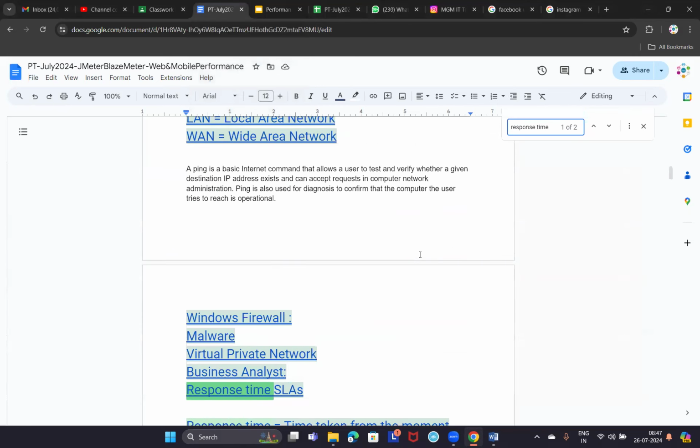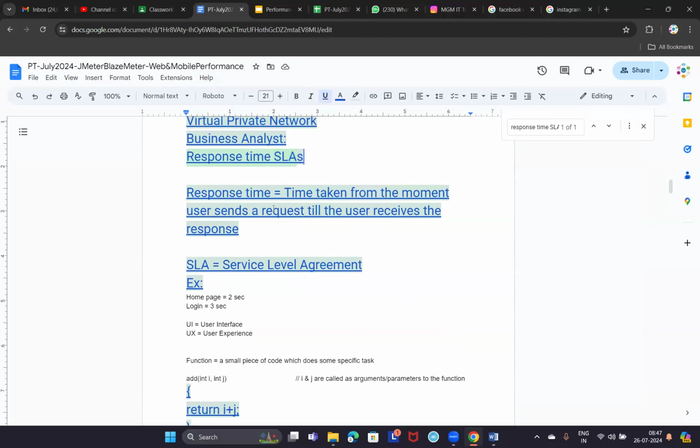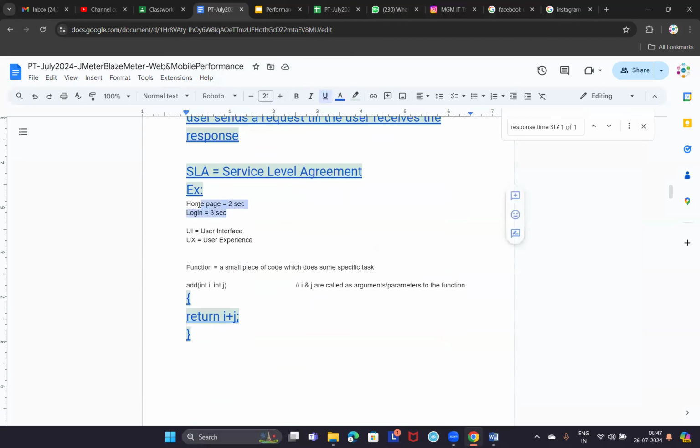Yes, sir. Response time, the time taken from the request to the response. SLA means service level agreement. Every application will have certain SLAs like this. Homepage should be loaded in 2 seconds, or login should be loaded in 3 seconds. These are just examples that I give, they need not be exact, but every application will have some SLA.